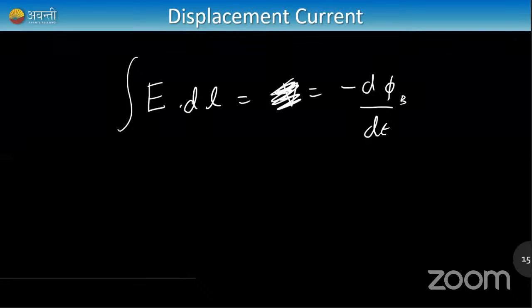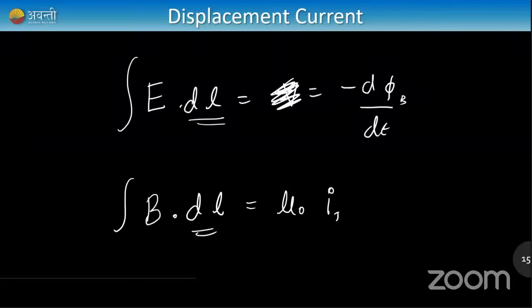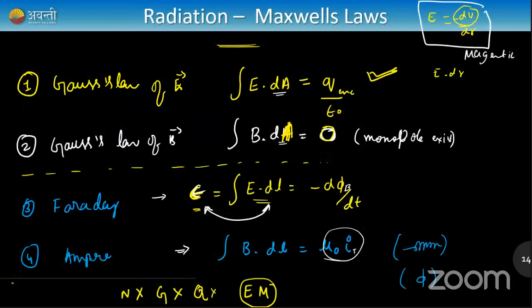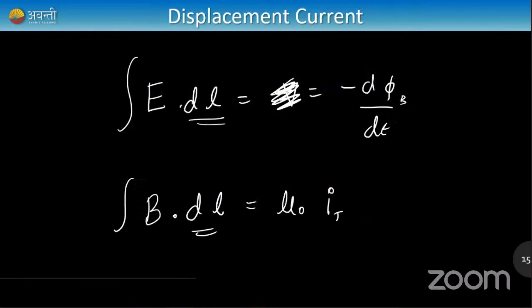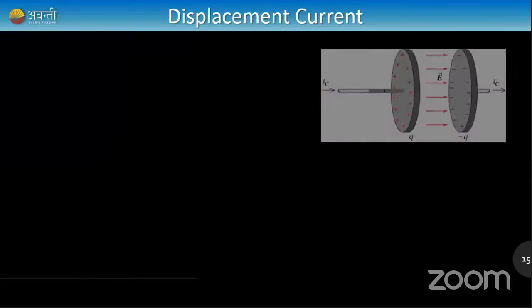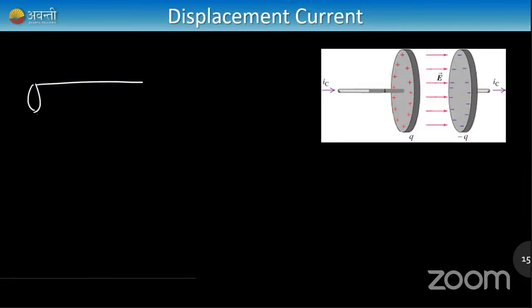Faraday's law, completely fine. And Ampere's law, integral of B dot dl, where dl is length here, is equal to mu naught into total current. If we compare, as I had Q by epsilon naught, here I have mu naught into I. Very simple. Remember that. And why am I writing total current here? Are there different kinds of current? Of course, there are different kinds of current. The best example is displacement current. So this is the last concept. Pay attention very clearly.